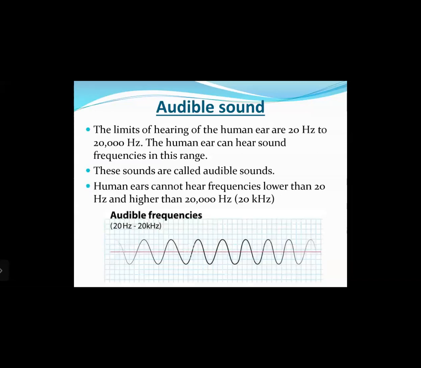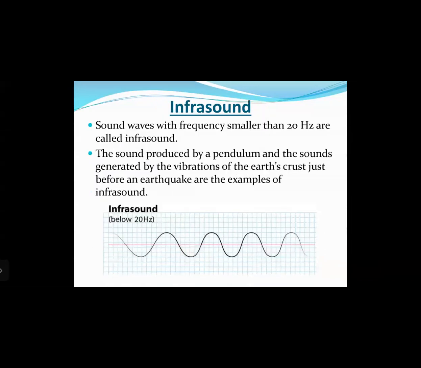Okay. Then let us talk about this audible sound. The limits of hearing of the human ear are 20 hertz to 20,000 hertz. The human ear can hear sound frequencies in this range. These sounds are called audible sounds. Human ears cannot hear frequencies lower than 20 hertz and higher than 20,000 hertz, that is 20 kilohertz. Okay. The next is infrasound. Sound waves with frequency smaller than 20 hertz are called infrasound. The sound produced by a pendulum and the sounds generated by the vibrations of the Earth's crust just before an earthquake are the examples of infrasound.